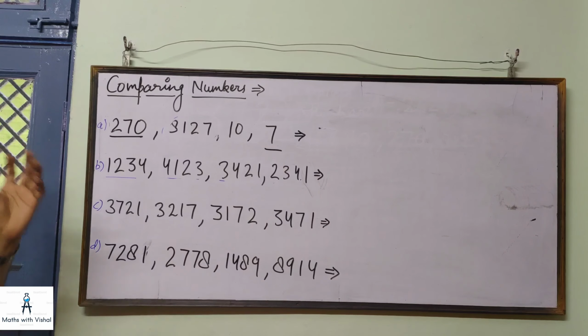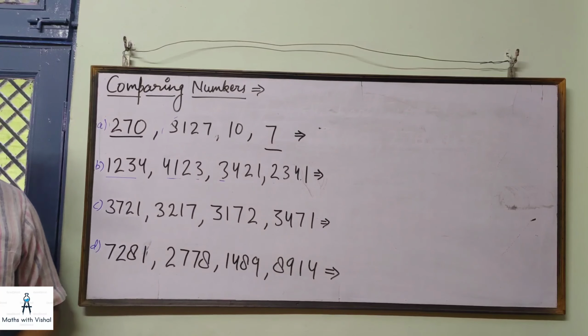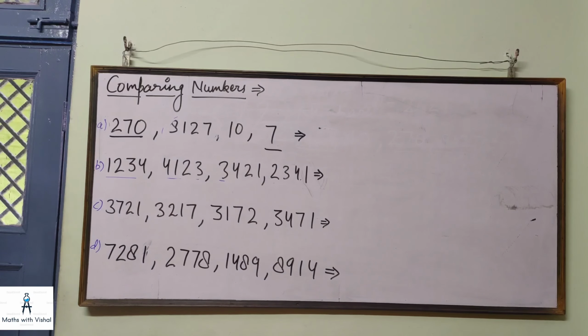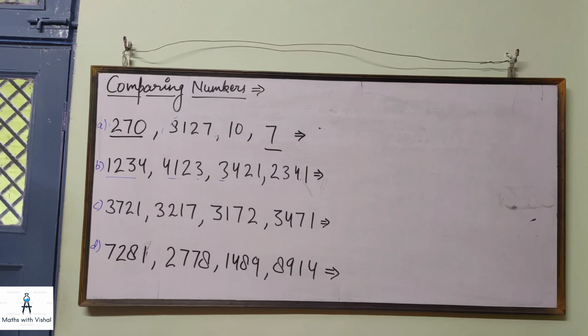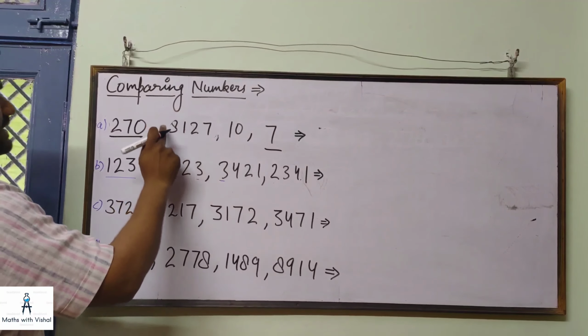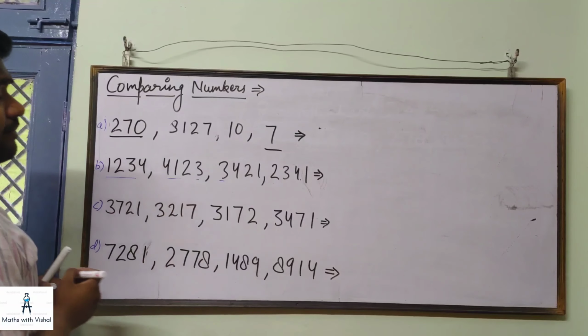First of all, let me tell you, the greater number will have the maximum number of digits and the lowest number will have the minimum number of digits. So on the basis of digits only, you can easily guess which number is greater and which is lower.